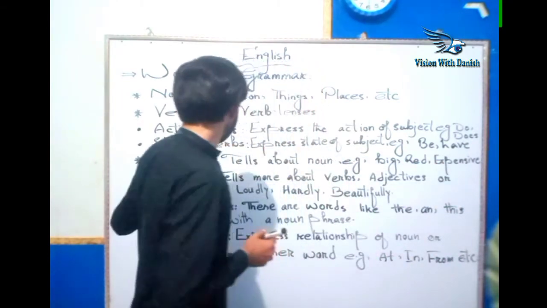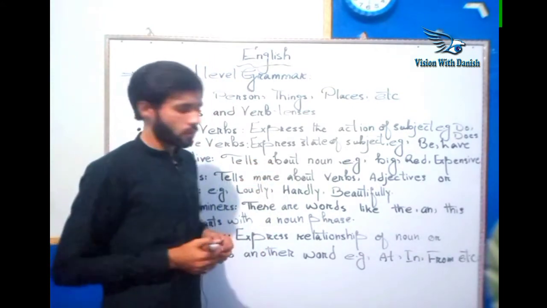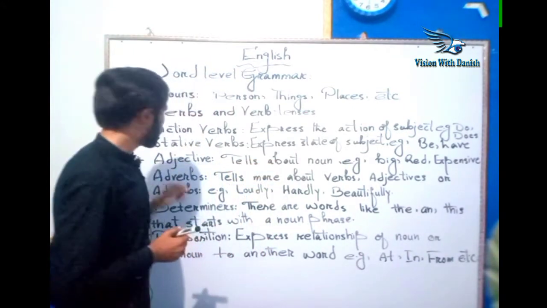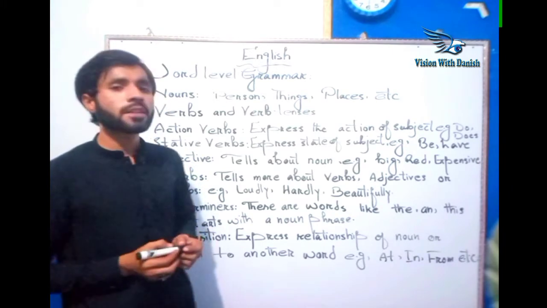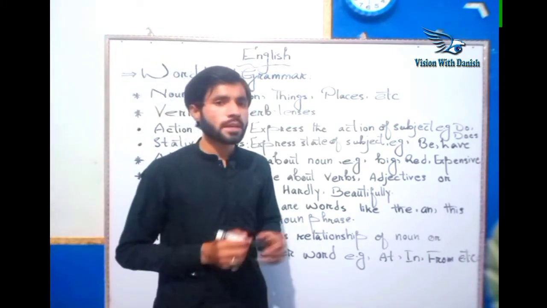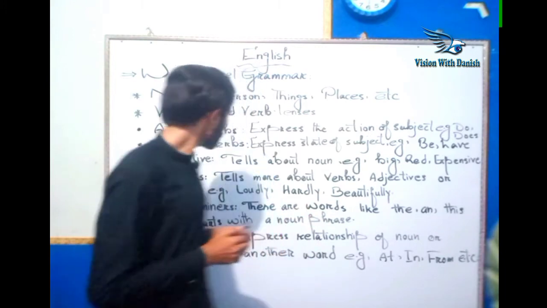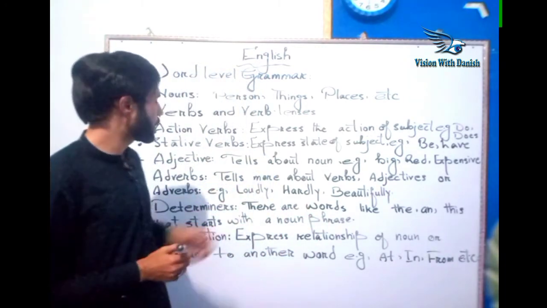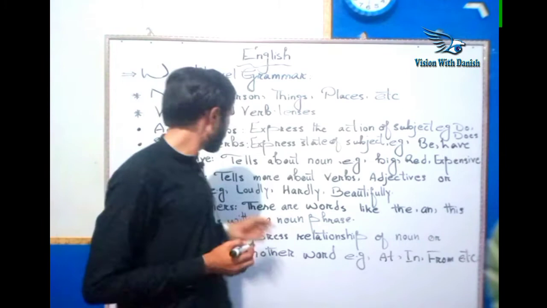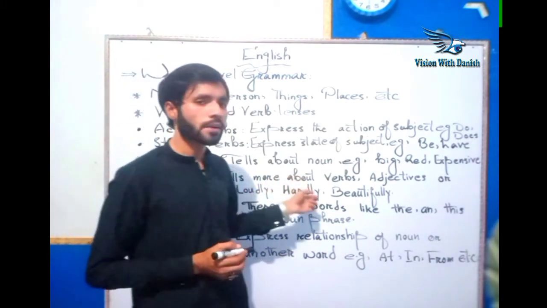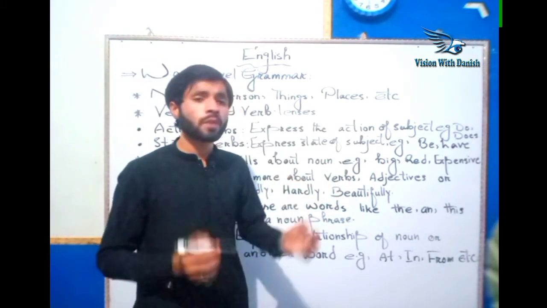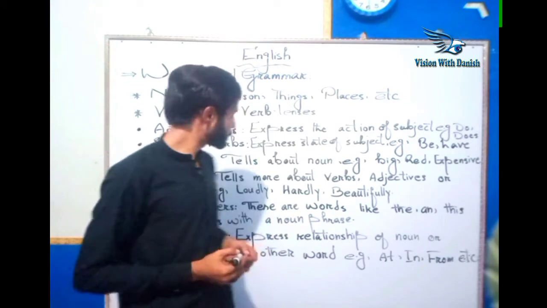These are all characterizations of the noun. Adverb. It tells more about verbs, adjectives, and other adverbs. I have quoted a few words like loudly, hardly, beautifully, fast, and many more.